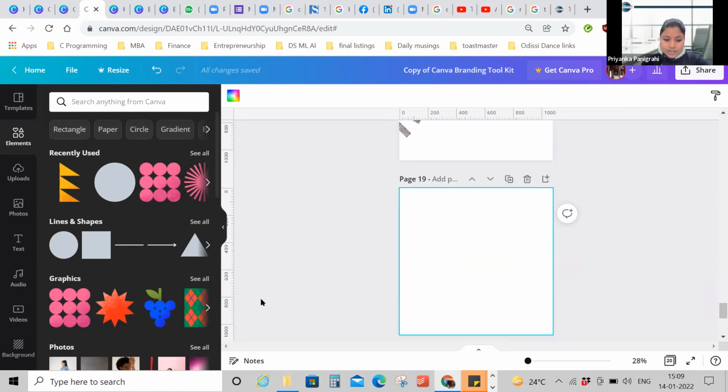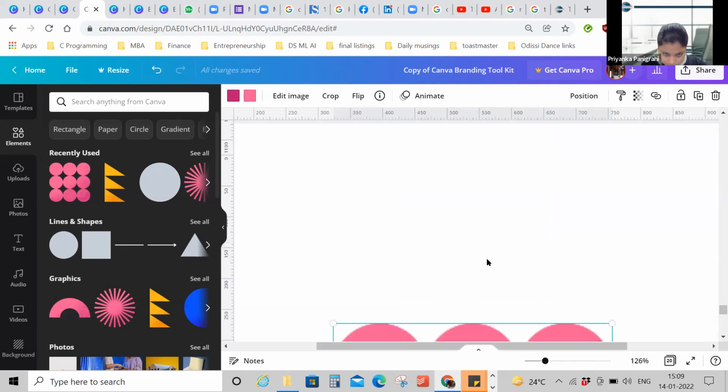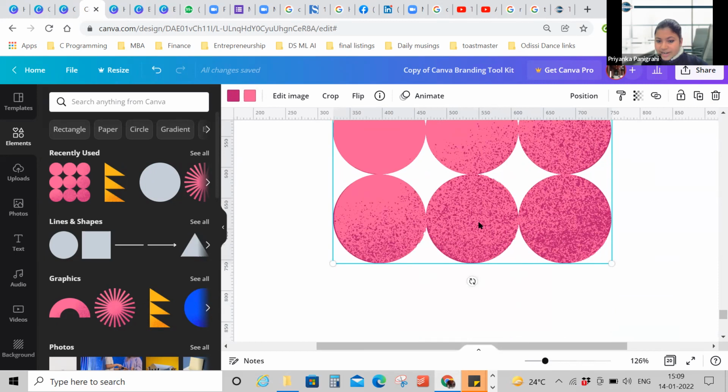Now, what you can do is, for example, you found any graphics, let's say this one. You can see that this graphic has two colors you can play with. This graphic does not have a gradient.